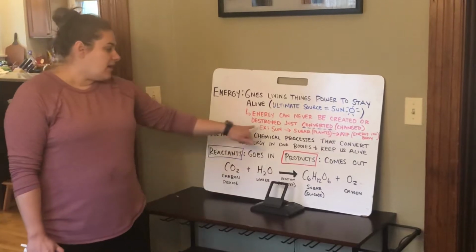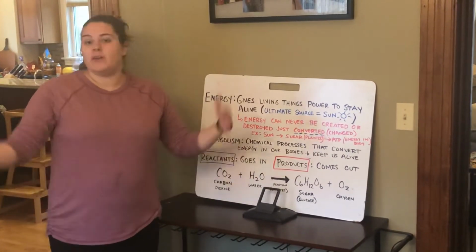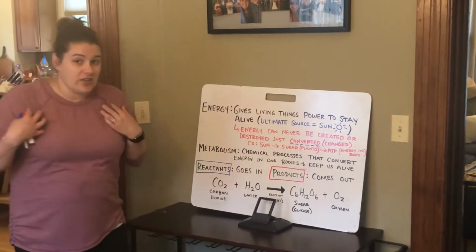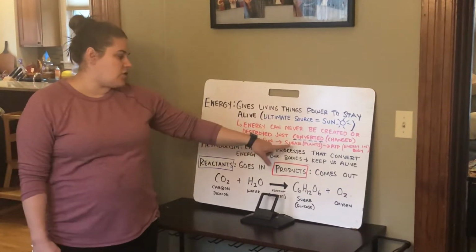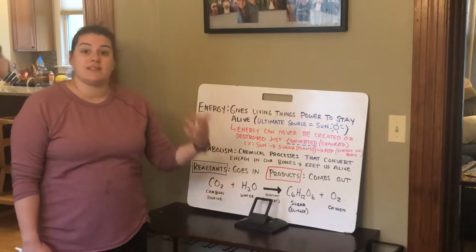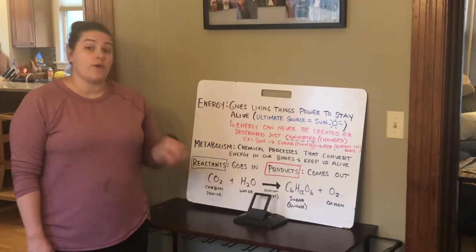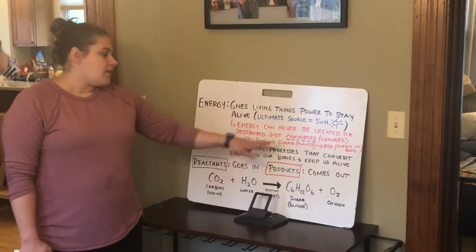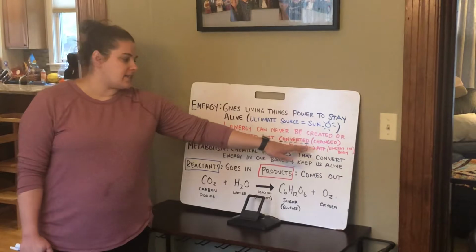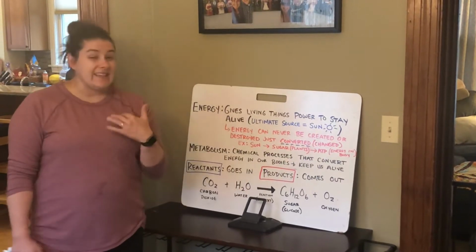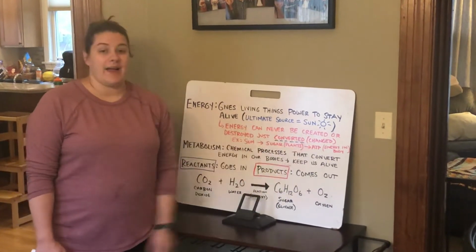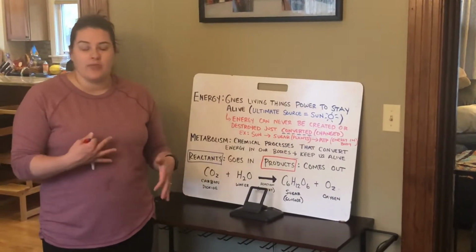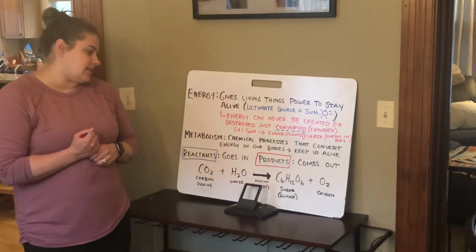For example, when energy comes from the sun, we can't just go outside and suck up all that energy and get that energy into our bodies. It first has to be changed into sugar. This happens inside plants through a process called photosynthesis, which we're going to learn about the next few days. Then, after it becomes sugar, it gets converted when we eat plants, when we eat that sugar, into something in our bodies called ATP, which just means energy in your body. We'll learn more about that after we learn about photosynthesis.